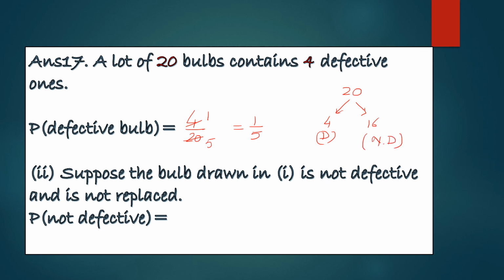So when they draw one bulb, we will be left with 19 bulbs. The bulb used is not defective. So the number of non-defective bulbs will be 15 now. So the probability of not defective will be 15 upon 19, because favorable outcomes are 15 and the total are 19.